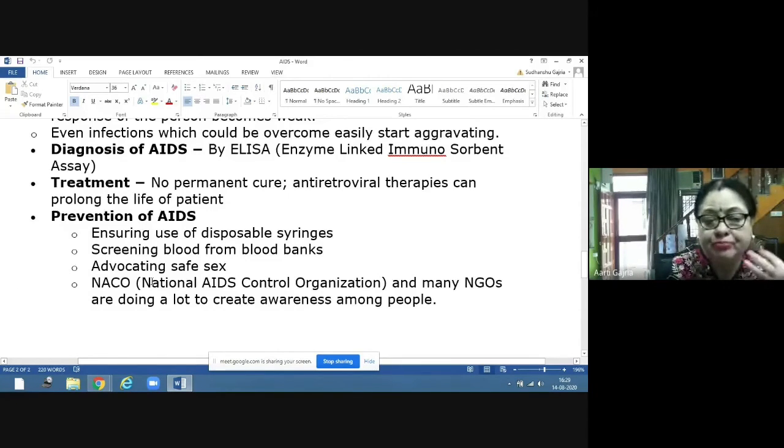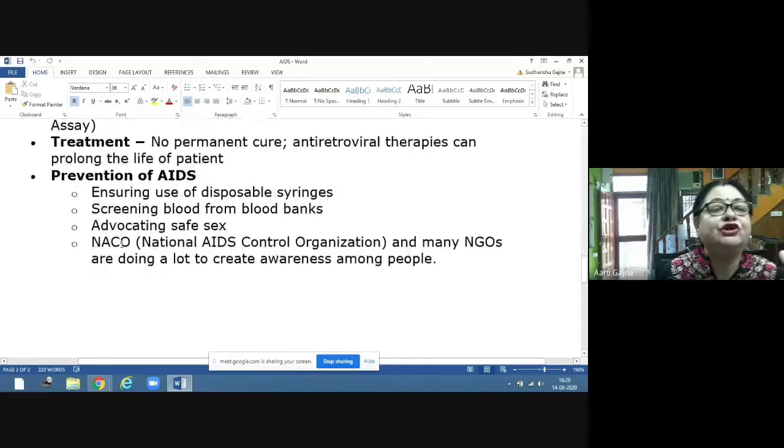Number 2, the blood which we are taking from the blood banks should be screened. We should make sure that that blood is not contaminated with HIV virus. Though blood banks are taking utmost care that it is not, but still, if you require it for you or your family member, please be doubly sure that this blood which you are taking from the blood bank is not contaminated with HIV.